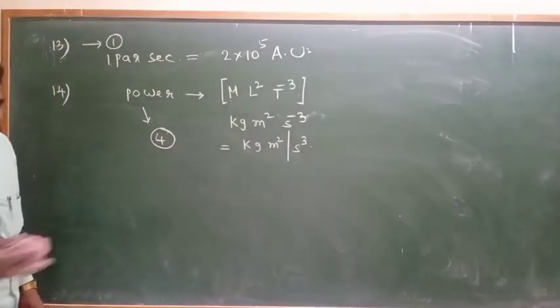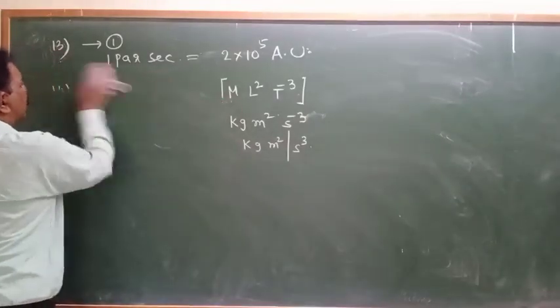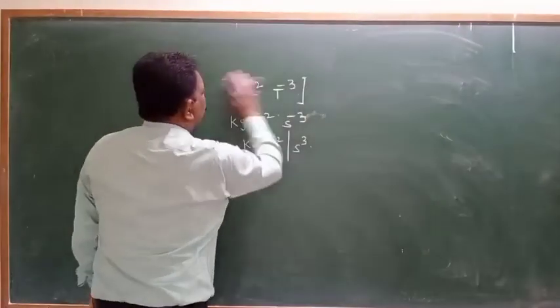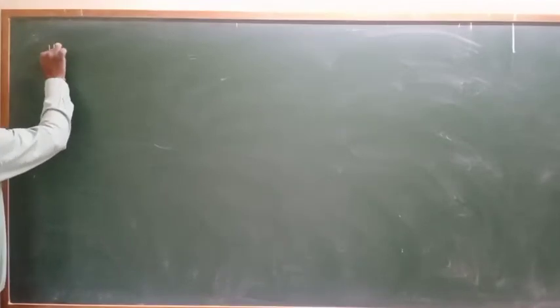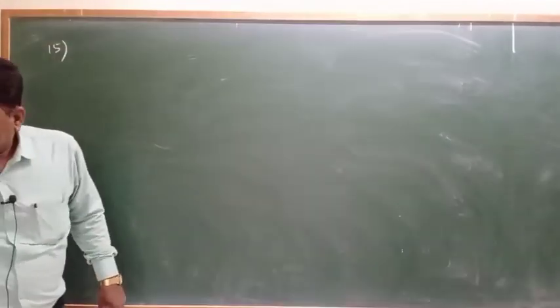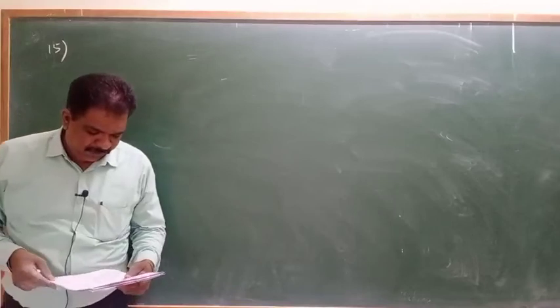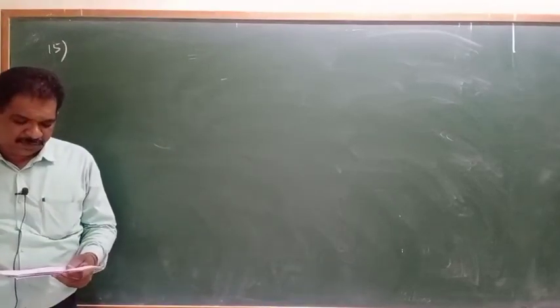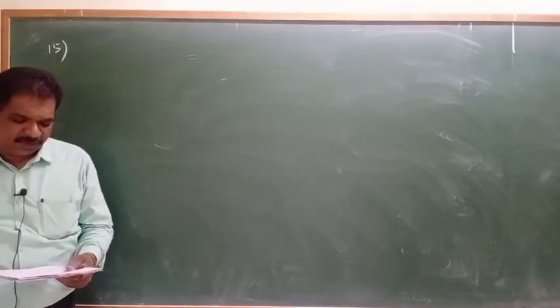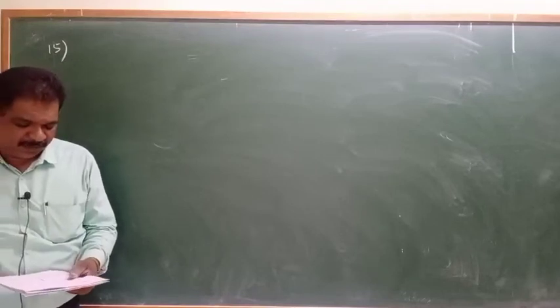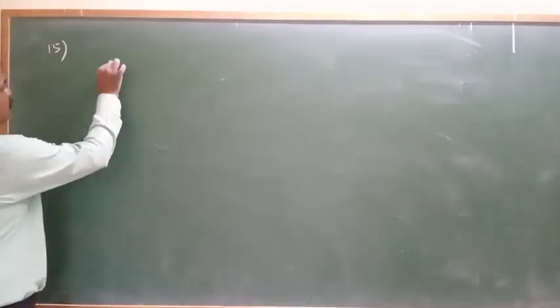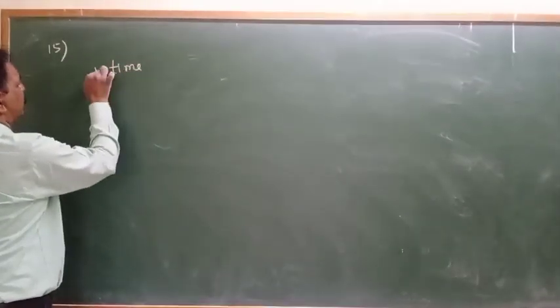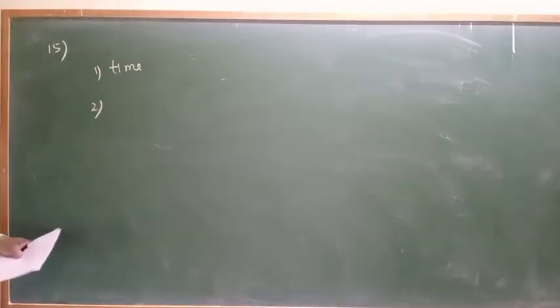So see the 15th question. What they are asking, see, the SI standard of measurement for which of the following fundamental quantities is not based on a universal constant? First, time. Second one will be length.